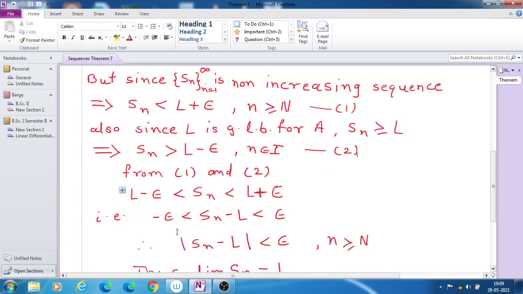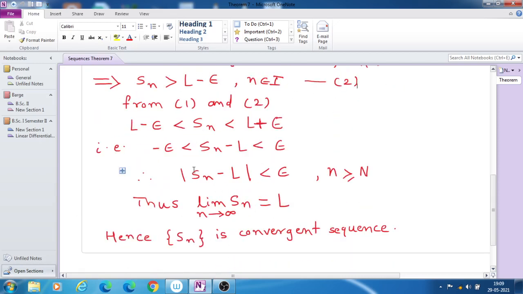Combining the two inequalities, Sn is greater than L minus epsilon and less than L plus epsilon. That means Sn minus L is less than epsilon and greater than minus epsilon, that is, mod Sn minus L is less than epsilon.